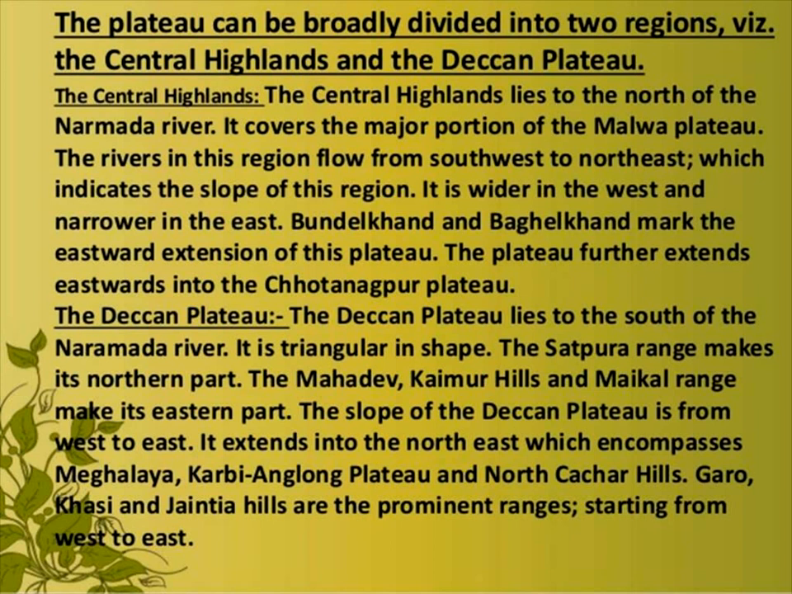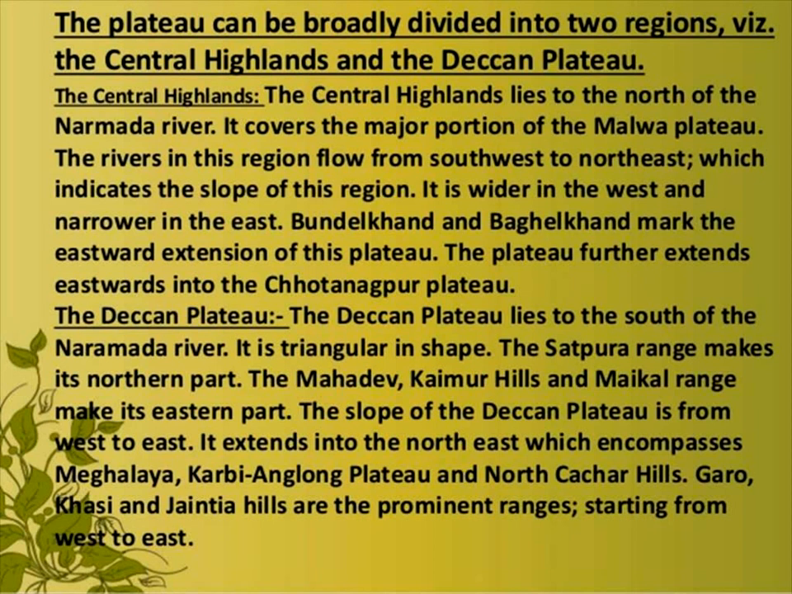The slope of the Deccan plateau is from west to east, and it extends from the northeast, which encompasses Meghalaya, Karbi Anglong plateau and North Cachar hills. Garo, Khasi and Jaintia hills are the prominent ranges in the Deccan plateau. It is a hilly terrain, starting from the west to east region. That is the main thing you want to note down.